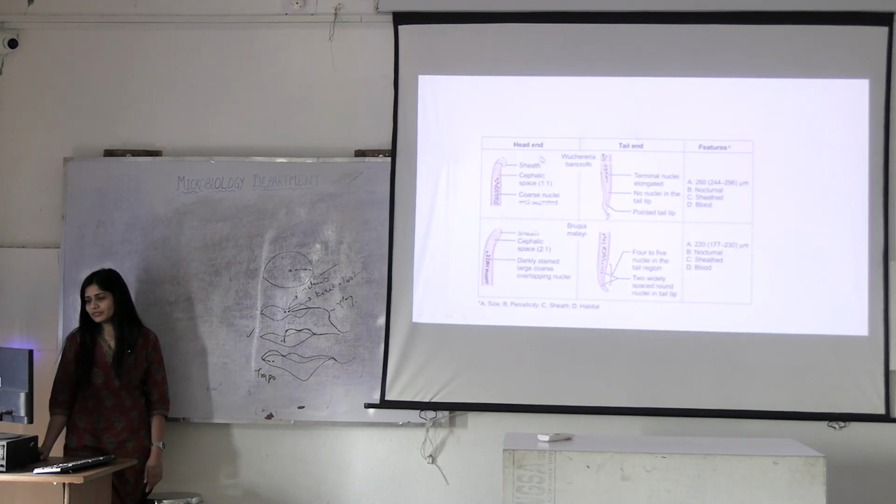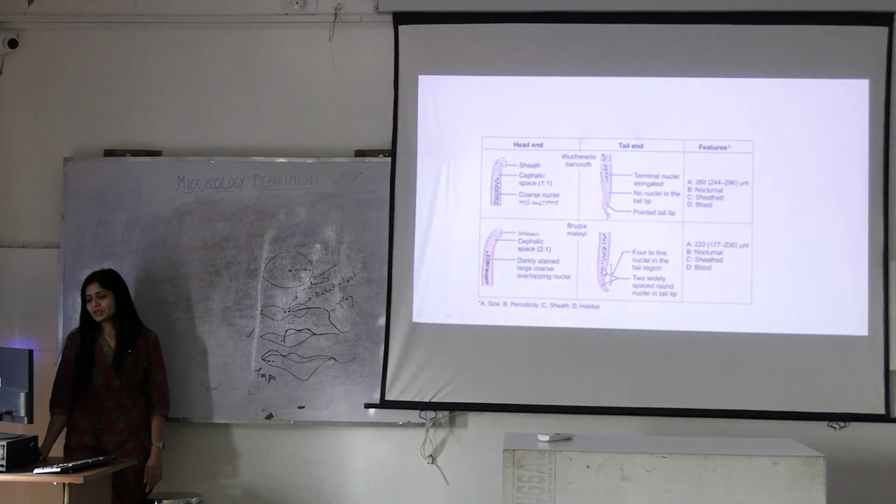See the features of Wuchereria bancrofti. It's sheathed, nocturnal, pointed tail tip, no nucleus. In Brugia malayi, it's again sheathed, nocturnal, but the tail tip is blunt with nucleus. Here in this picture you can figure out, see the nucleus they were talking about.